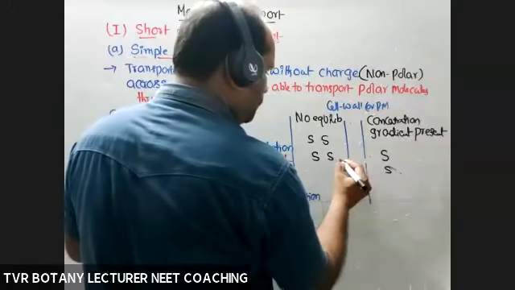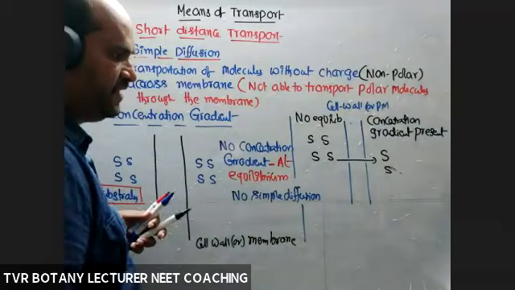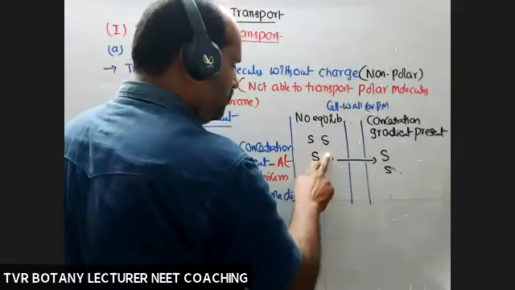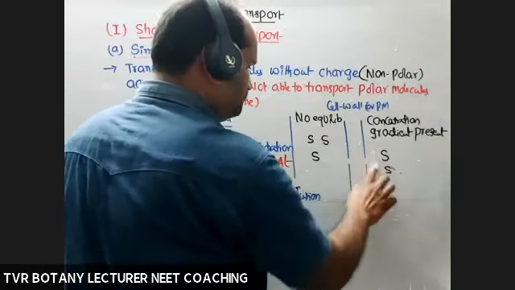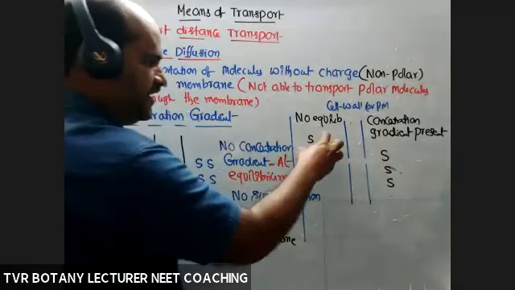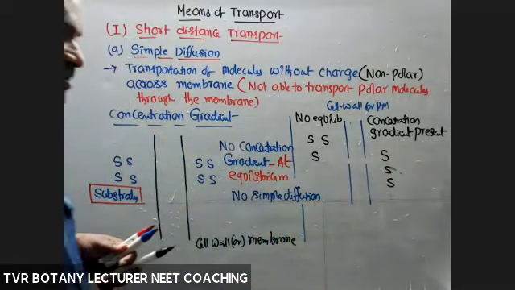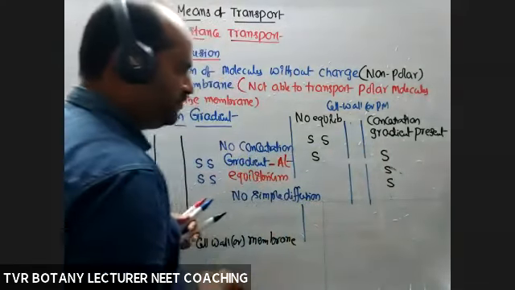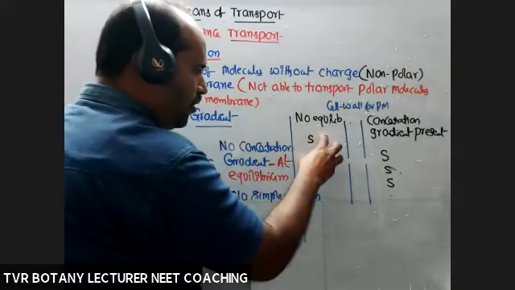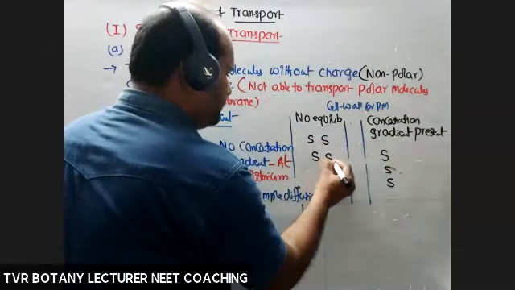Now, 1 substrate transports into that region. After transportation, what about the molecules? Okay, 3 molecules, 3 molecules. Okay, so what about the direction of movement of molecules? In this case, more to less. Like that, many molecules are present.